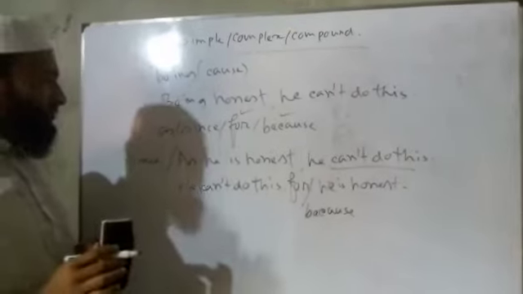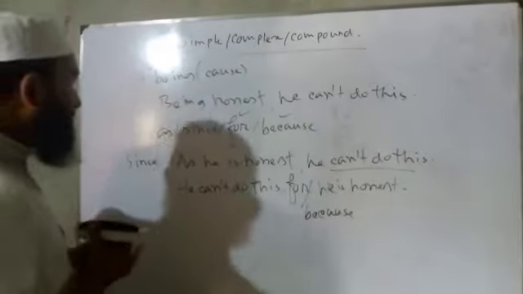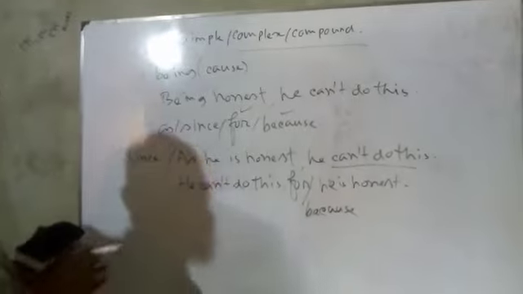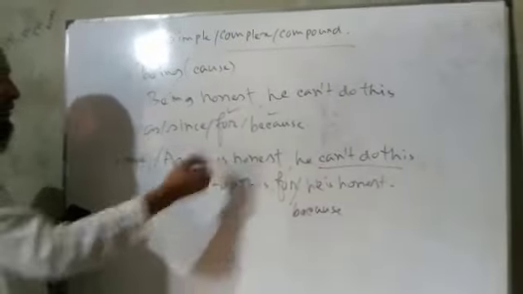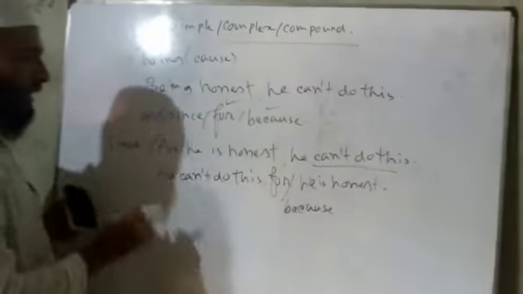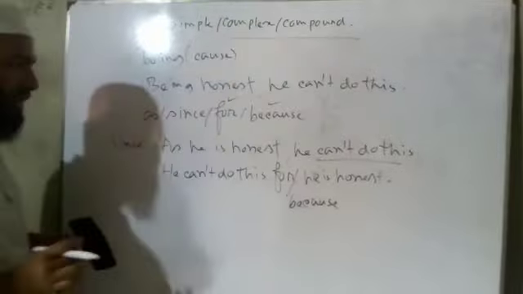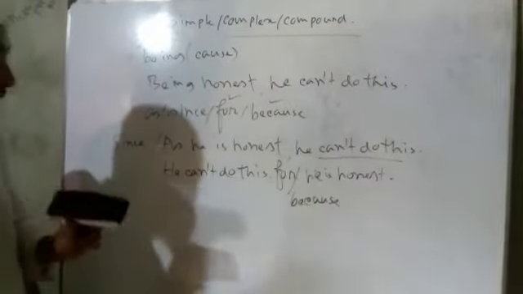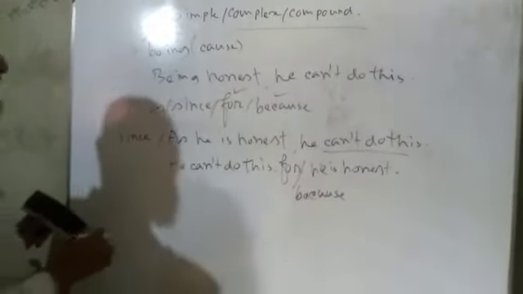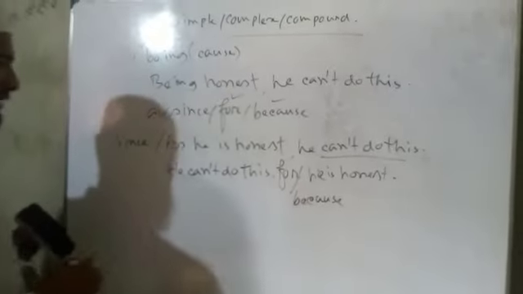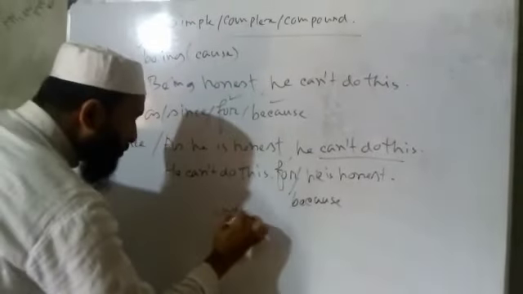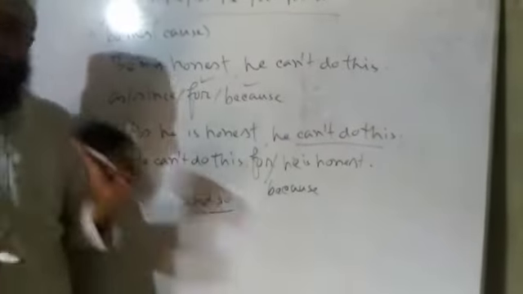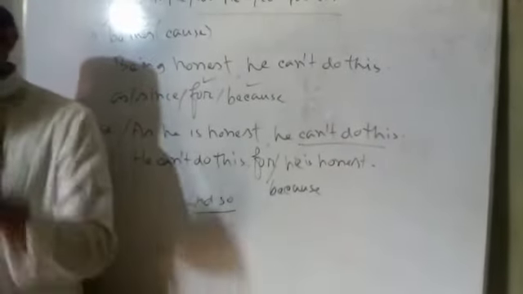Got the point? So it is used in case of being. Done. Then in complex we can say since, as, for or because, any one will do. And in compound we can say and so. If the sentence indicates any cause, then in compound we can use and so.